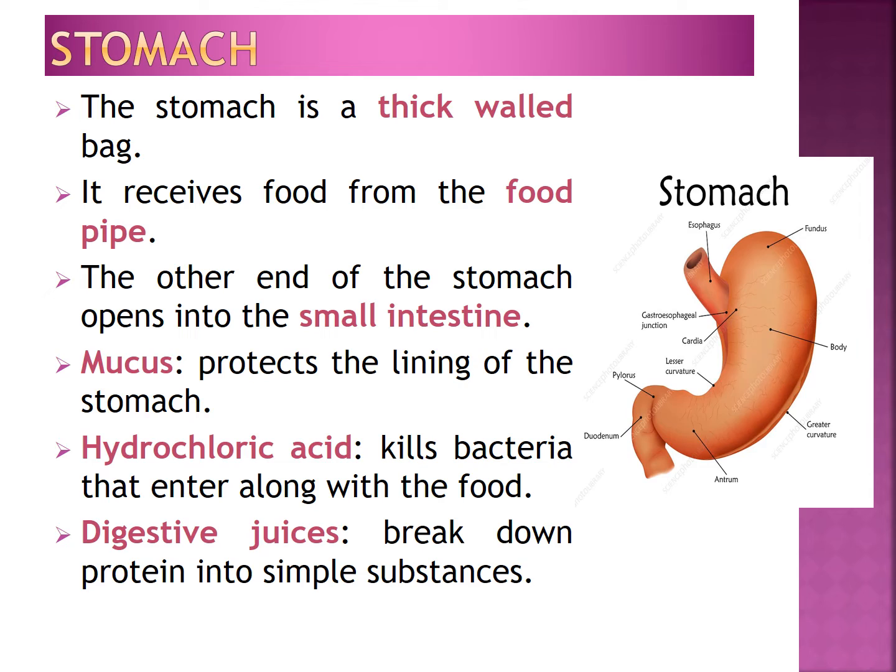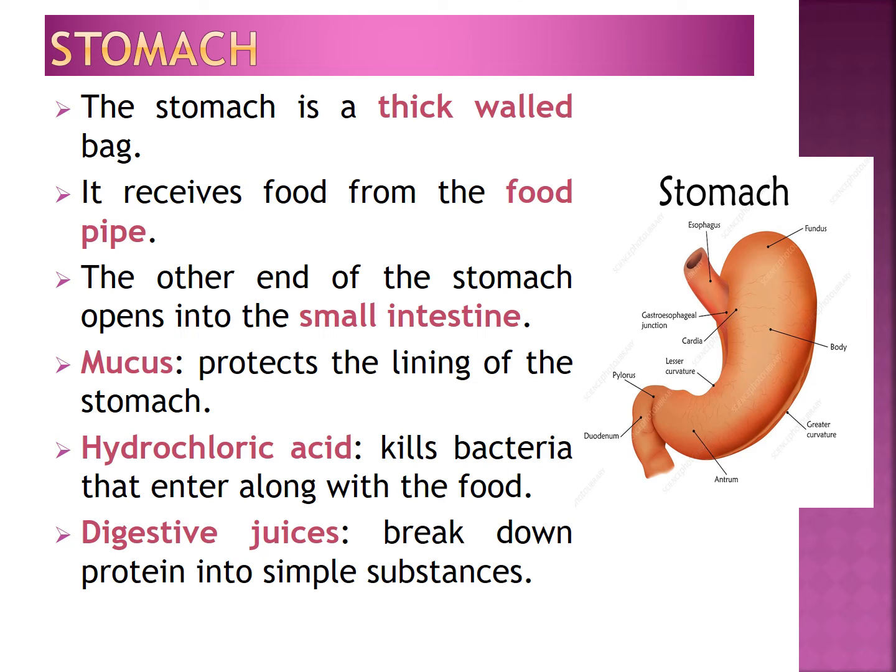Now let us learn about the next very important part of our digestive system, the stomach. From the food pipe, food directly goes to the stomach. You just look at the diagram. The stomach is a thick walled bag. It receives food from the food pipe. The other end of the stomach opens into the small intestine.